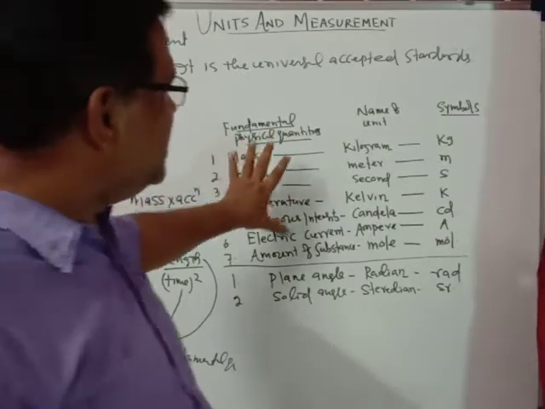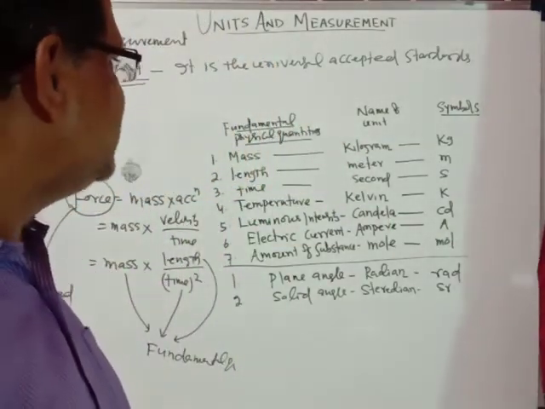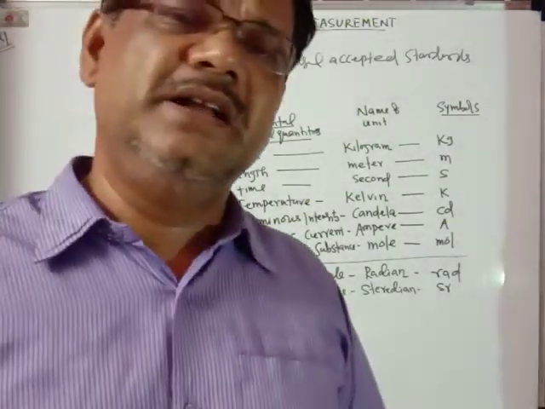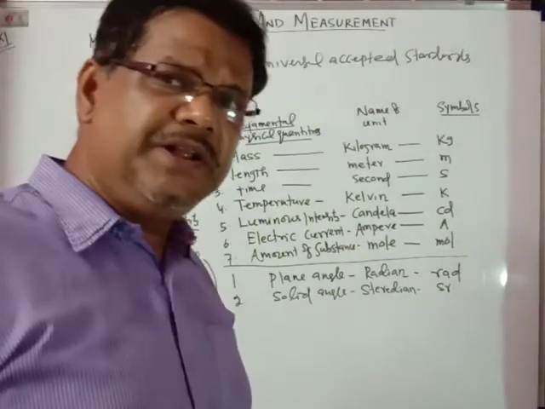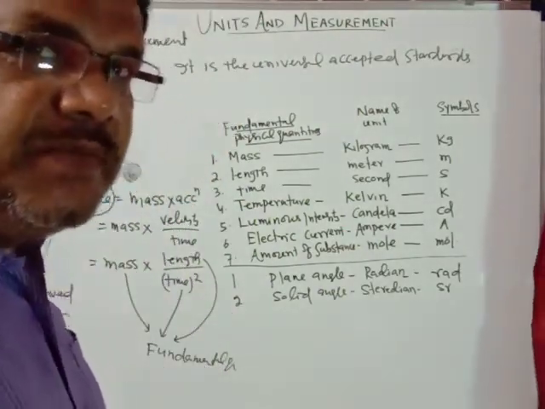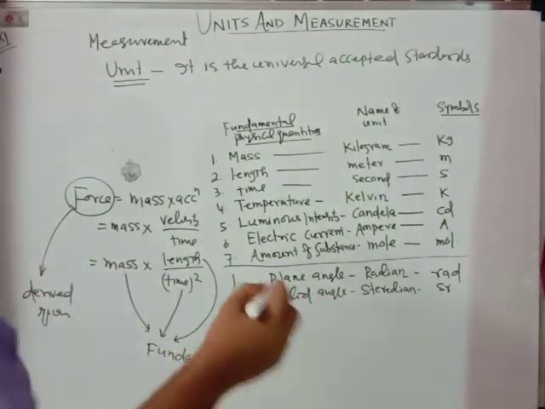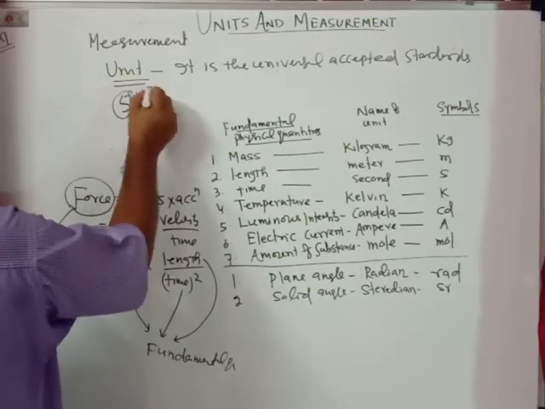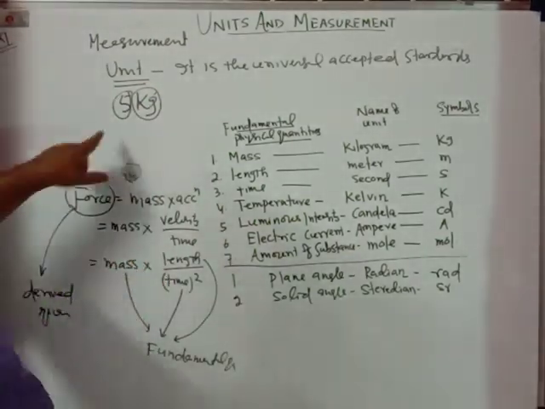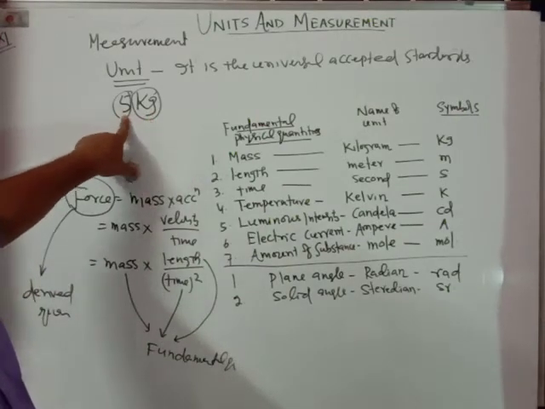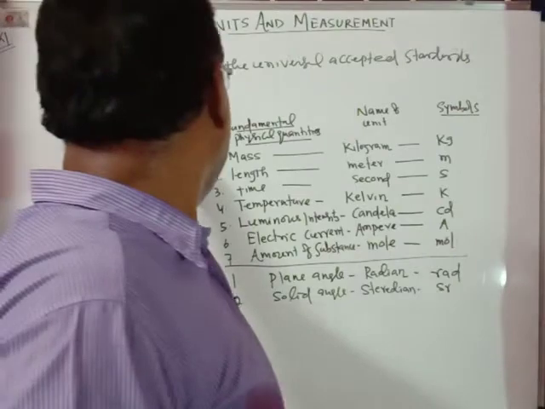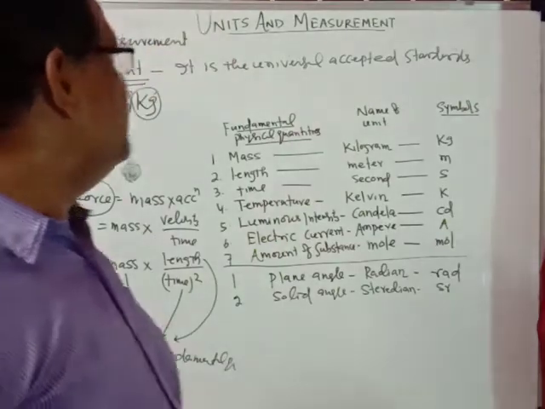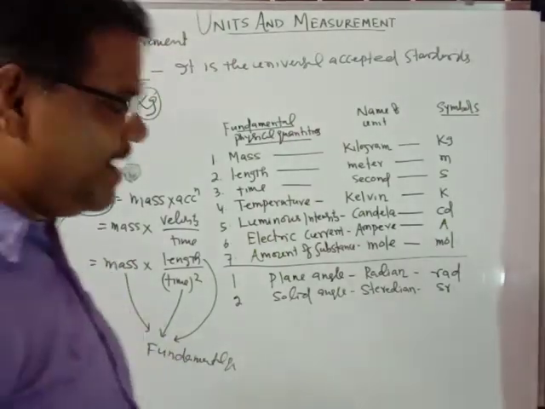In this manner, these standard units have been defined by scientists, and accordingly we can measure the fundamental and derived physical quantities. And during the measurement, whenever you are measuring a quantity, remember, suppose you talk about 5 kg: at the same time you get one number and another is the unit. So 5 kg means a number comes along with the standard unit. Then the measurement is said to be complete. In this manner we can measure the fundamental and derived physical quantities.